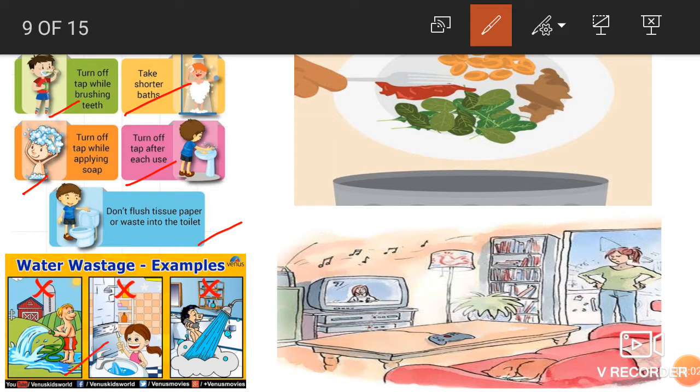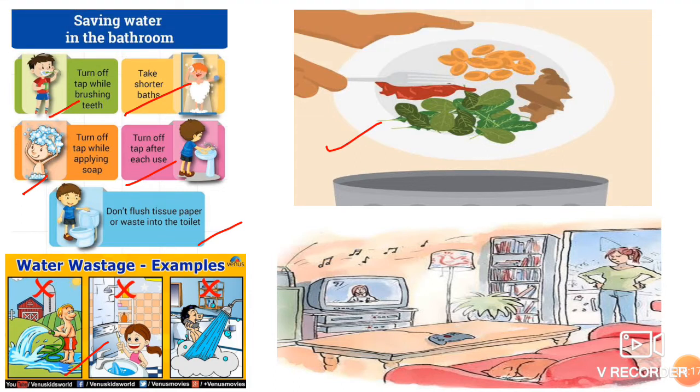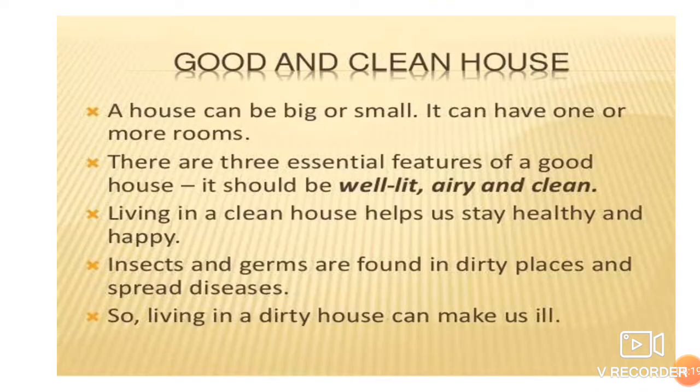Okay, here is wastage of water. This is not the way, all wrong. And here, see, unnecessarily nobody is there, and the TV is on. The electricity is being wasted over here, and here they are wasting the food. This is not good, beta. Next, so how should a house be?